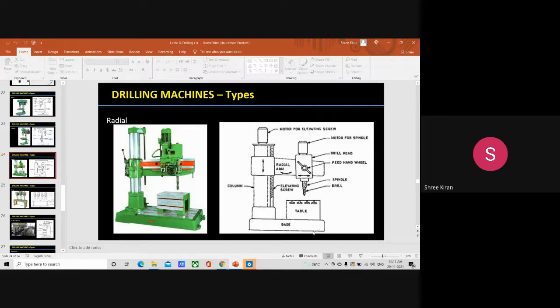While writing for the exam, we should very clearly draw the figures, label the parts, and then explain the parts or the working of every drilling machine. Sometimes it may be asked by type, sometimes individually, sometimes a product or a function of work will be given, and you have to identify which type of drilling machine can be used. For example, if a 50 diameter hole is needed, you should know that it comes under upright drilling machine functions.